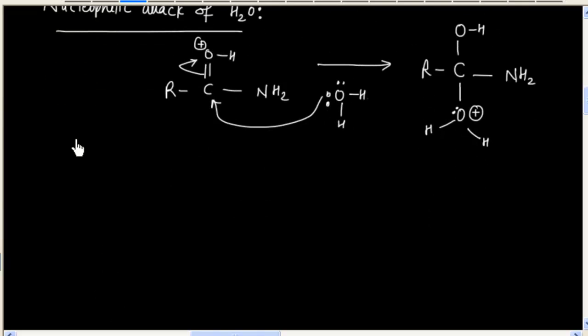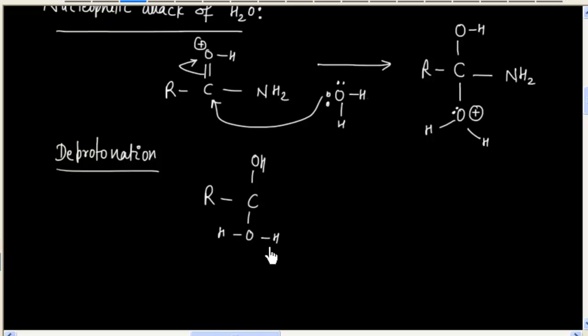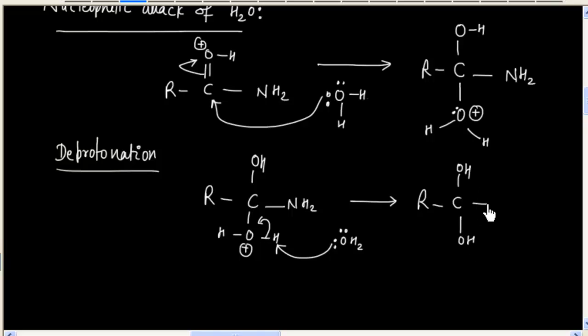Now in the next step we have deprotonation. That is, we can lose H plus from here. So H2O gains a proton. So finally we will have this product. Now in the next step, this nitrogen gets protonated.